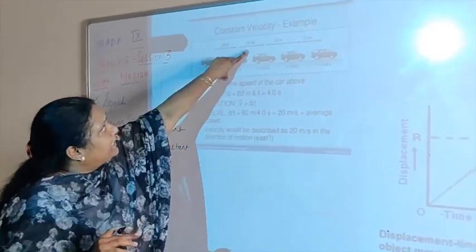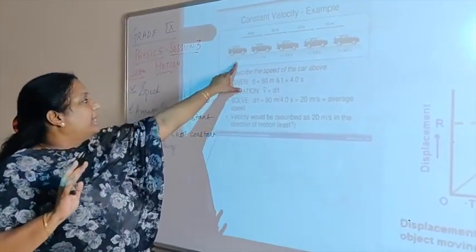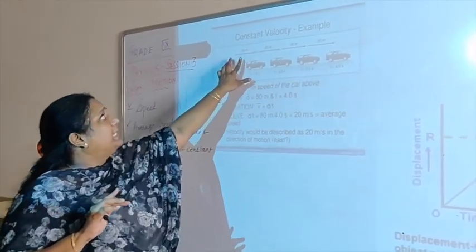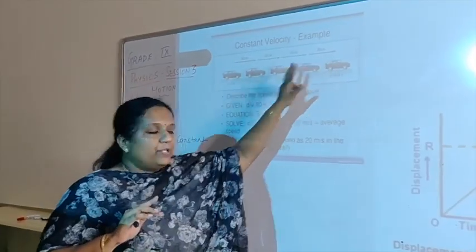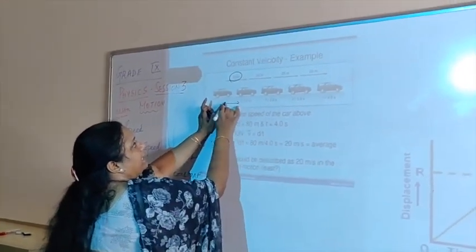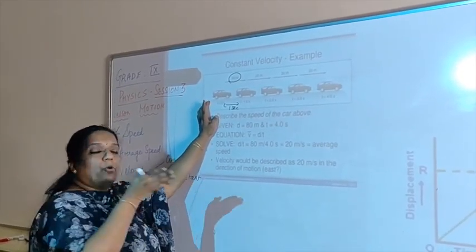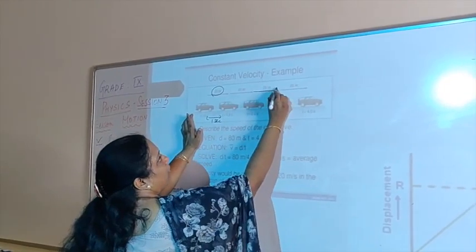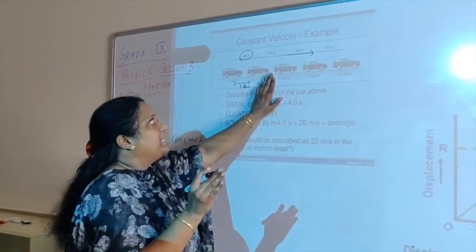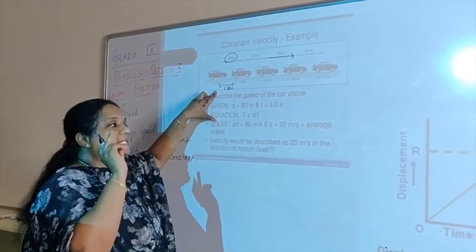The arrow head here indicates the direction in which the displacement is taking place. I have the time mentioned here, 0 second, 1 second, 2 seconds, 3 seconds, 4 seconds, and the distance that's covered every second. So how much is this car covering? It's covering 20 meters in every 1 second. And in which direction is the displacement taking place? It's all taking place in the same forward direction. So this is an example of constant velocity where equal displacement happens in equal intervals of time in the same direction of motion, right?